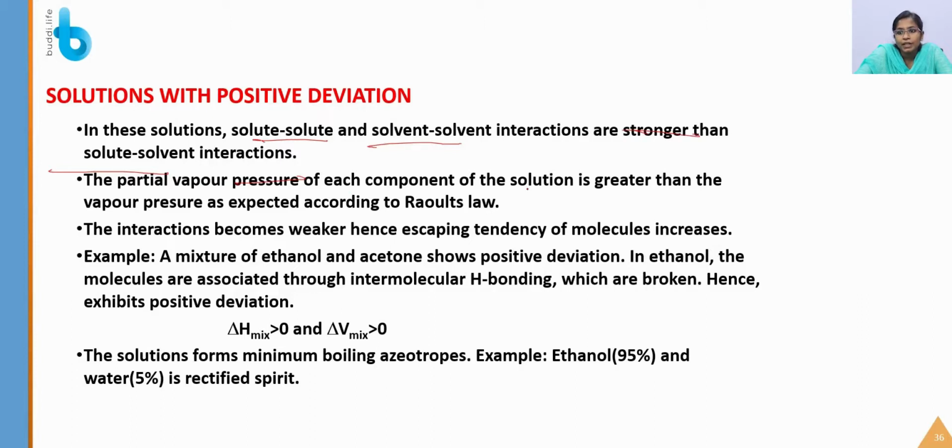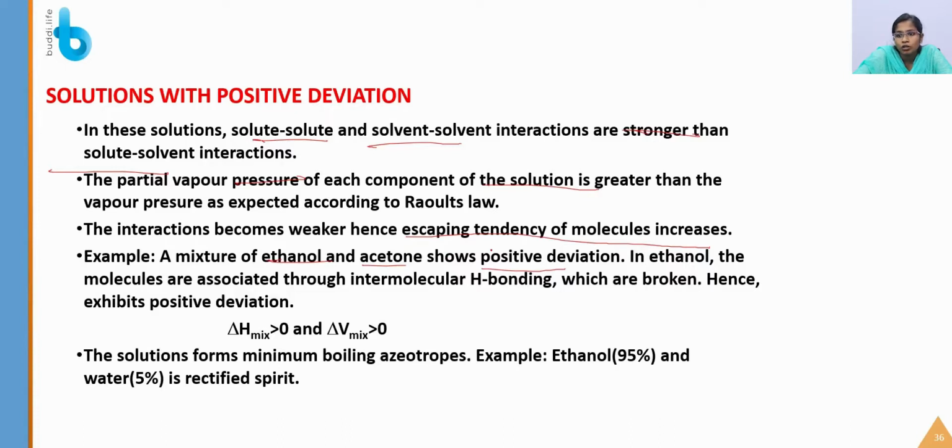The partial pressure of each component of the solution is greater than the vapor pressure expected according to Raoult's law. As the interaction becomes weaker, the escaping tendency of the molecules increases. An example is a mixture of ethanol and acetone, which shows positive deviation.